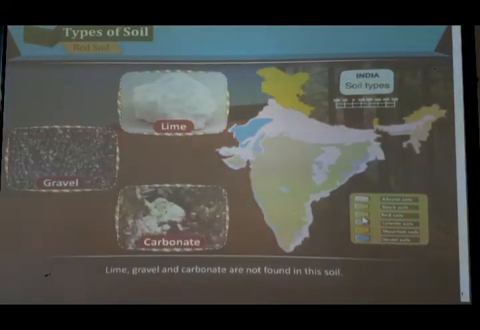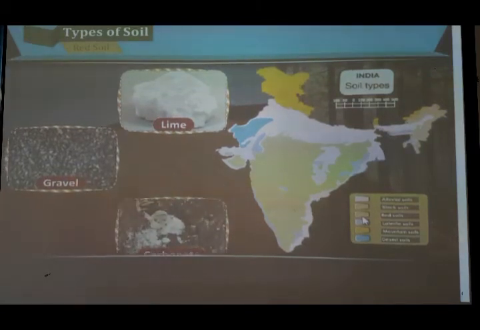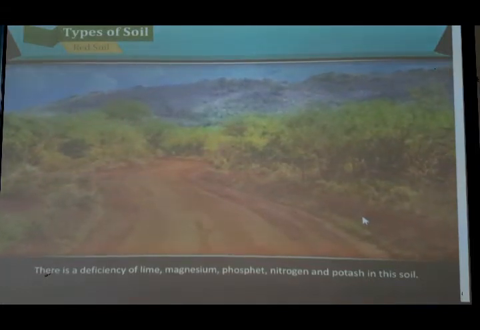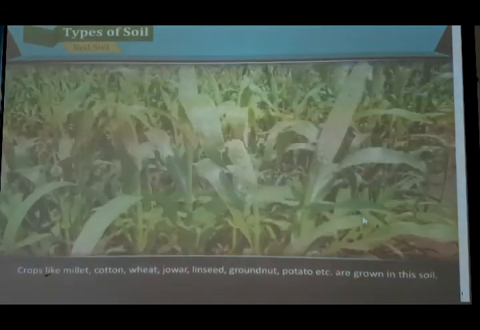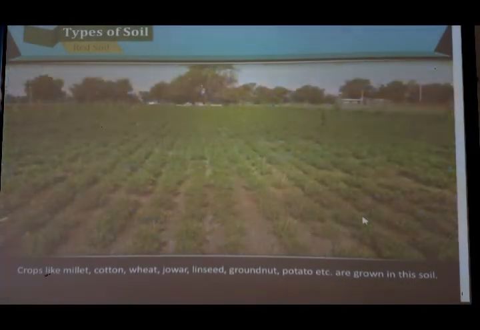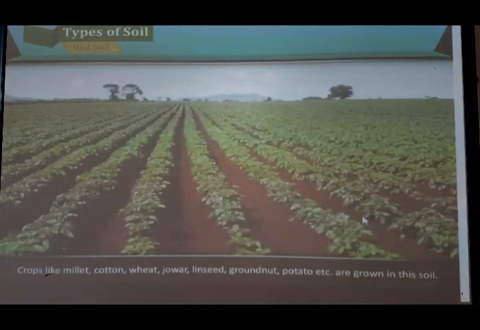Lime, gravel and carbonate are found in this soil. There is a deficiency of lime, magnesium, phosphate, nitrogen and potash in this soil. Crops like millet, cotton, wheat, jowar, linseed, groundnut, potato, etc. are grown in this soil. So here we can grow crops of inferior quality, which do not need much fertility, such as millet, cotton, wheat, jowar, linseed, groundnut and potato.